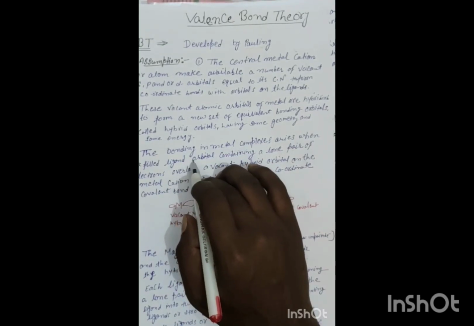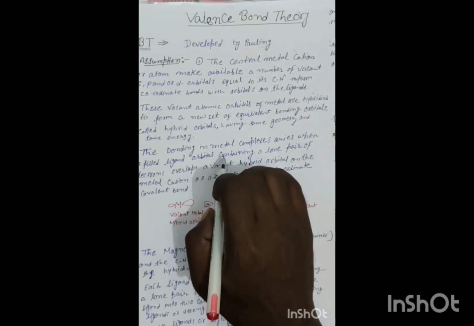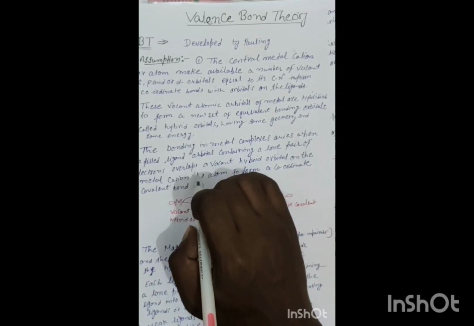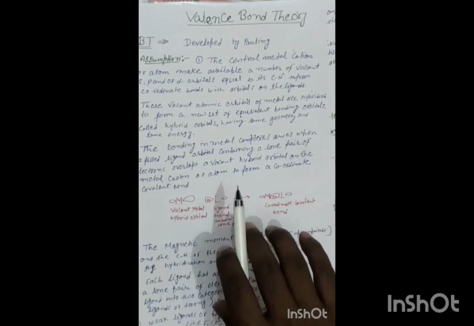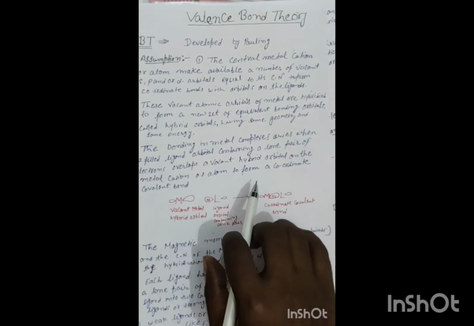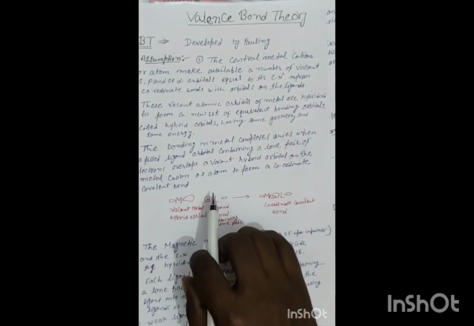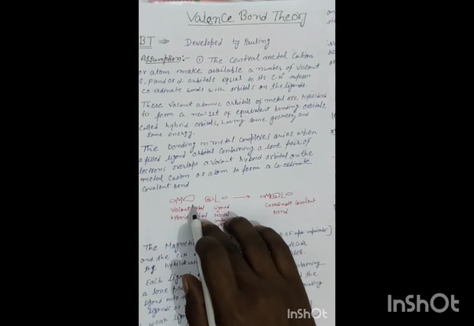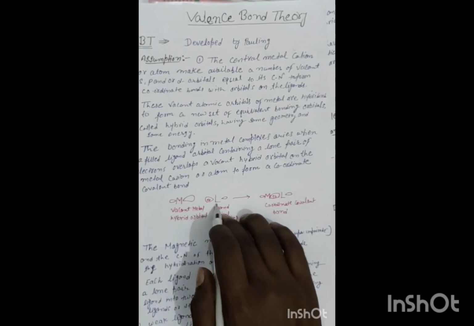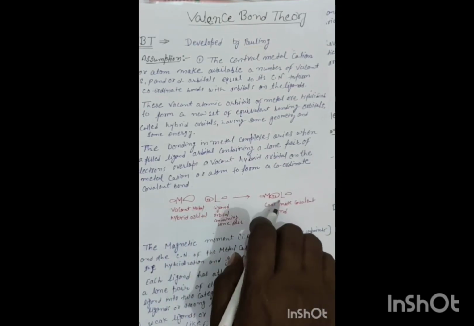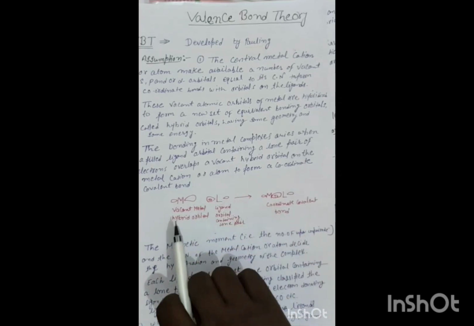The bonding in metal complexes arises when a filled ligand orbital containing a lone pair of electrons overlaps a vacant hybrid orbital on the metal cation or atom to form a coordinate covalent bond. For example, metal vacant orbital is here and a ligand with orbital having lone pair. These orbitals overlap together to form a coordinate covalent bond.